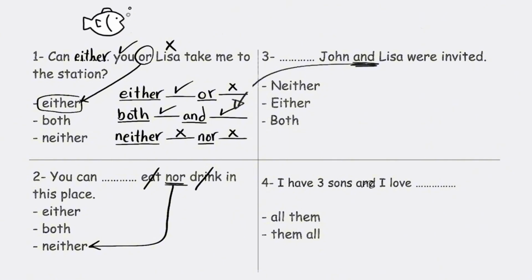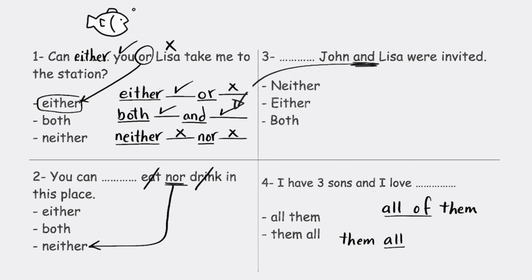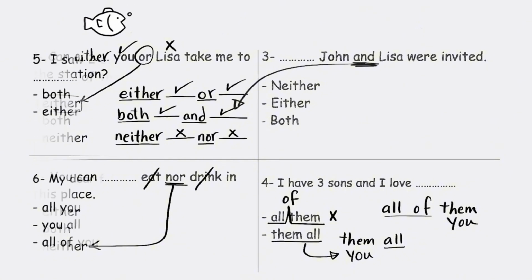I have 3 sons and I love all of them all. Listen guys, sometimes we use all with of, and sometimes without of, just all. We say all of them, but if there's no of, we put them here, them all. Now repeat after me. I love all of them, I love them all. And you can also say all of you, you all. Here we have all of them, and it should be all of them, so it's wrong. Them all is correct. I love them all.